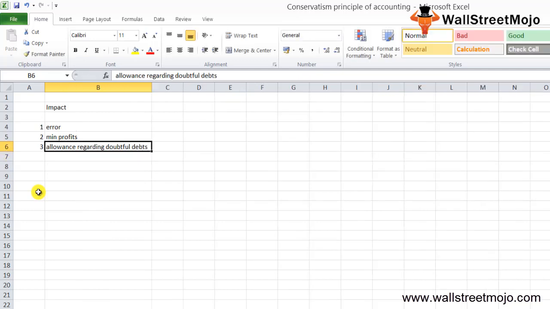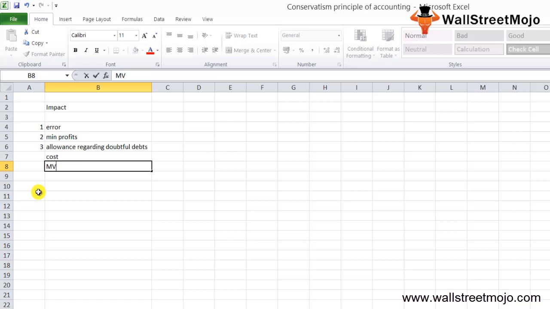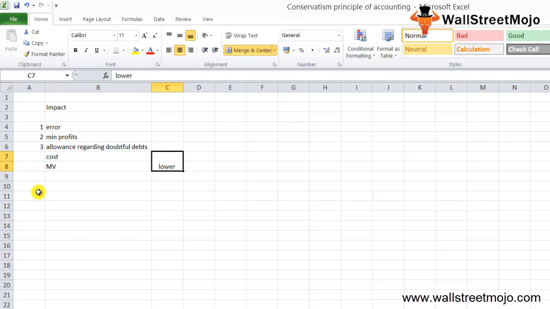Alternatively, we can say that an accountant should record the most expenses and the least incomes. So the principle of conservatism forms the main backbone of the lower of the cost or the market value. So whichever is lower, right? In recording the inventory part, which we just understood.